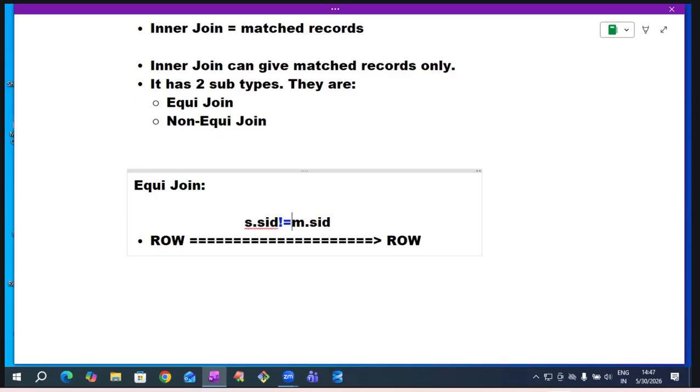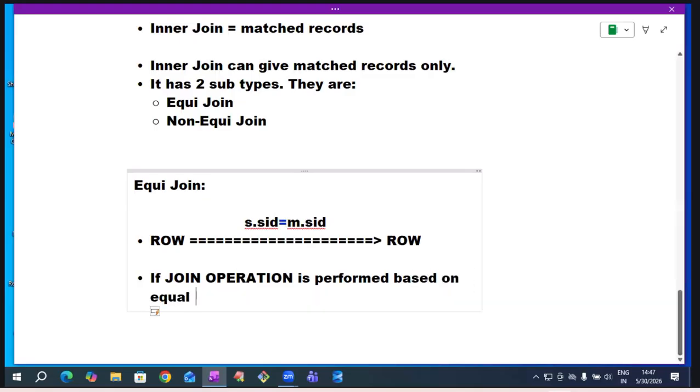Not equals to, non-equijoin. If I use equals, equijoin. If a join operation is performed based on an equality condition, then it is called equijoin.